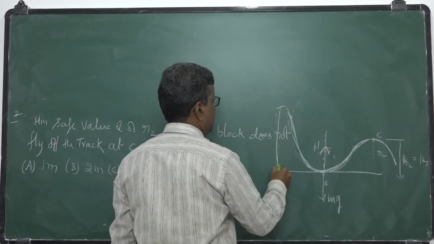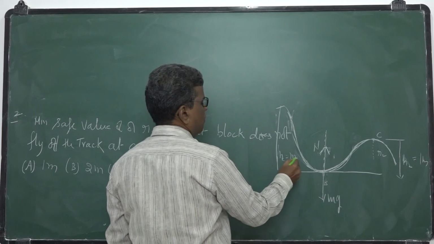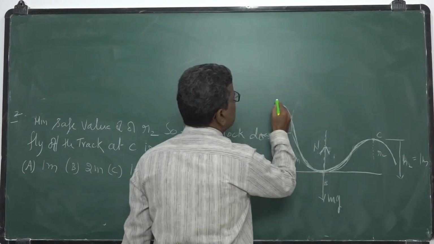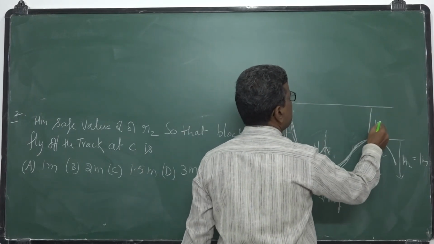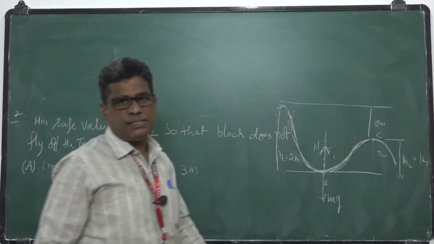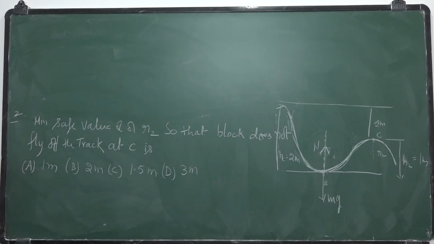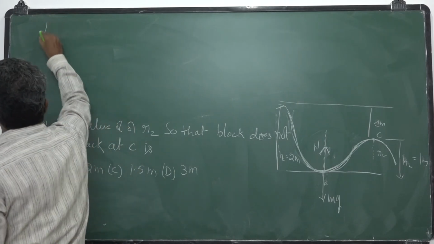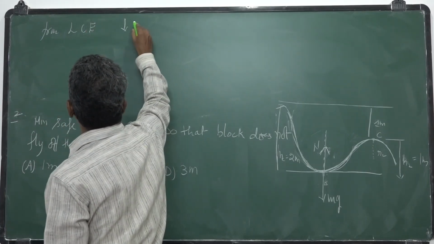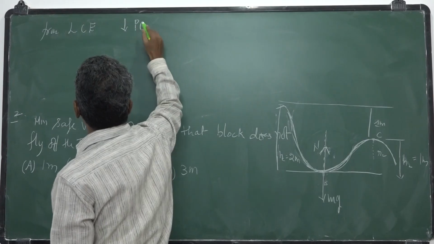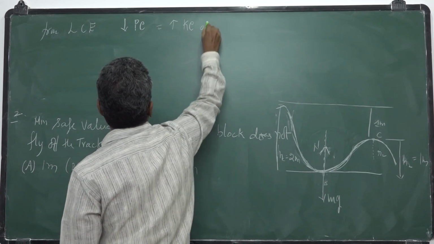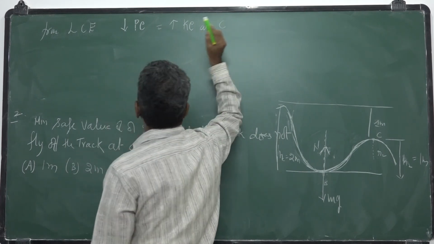What is the decrease in height from here to here? 1 meter, isn't it? That decrease in potential energy is converted into kinetic energy. From the law of conservation of energy, the decrease in potential energy is equal to the increase in kinetic energy at C. Clear?